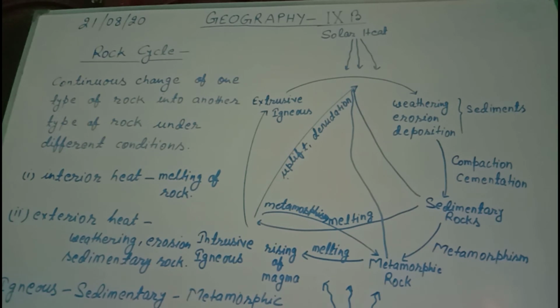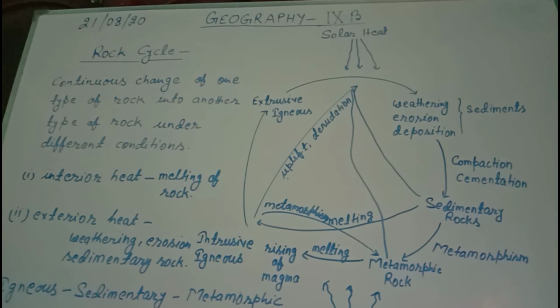Similarly, exterior the surface, the sun is the permanent source of heat. So from these two sources, the interior the earth surface and exterior the earth surface get heat permanently.